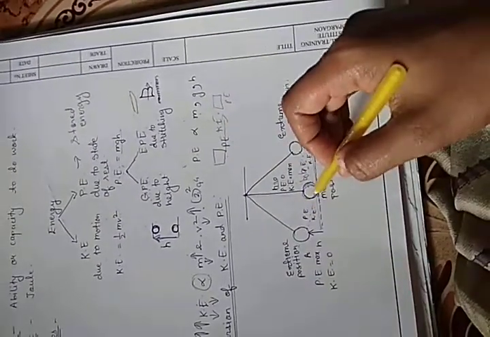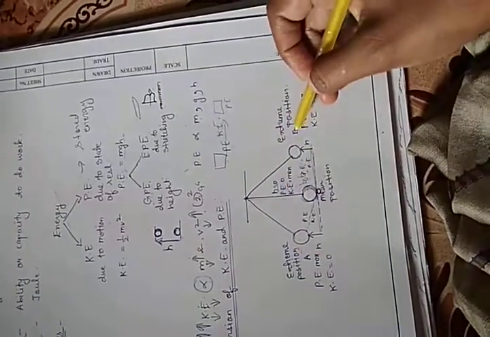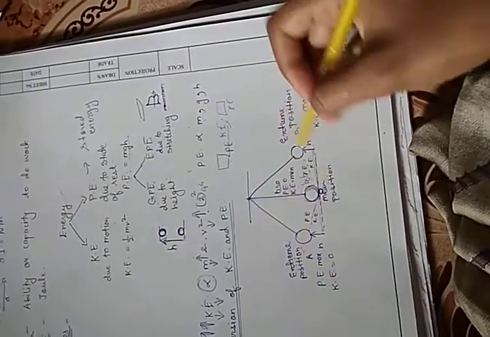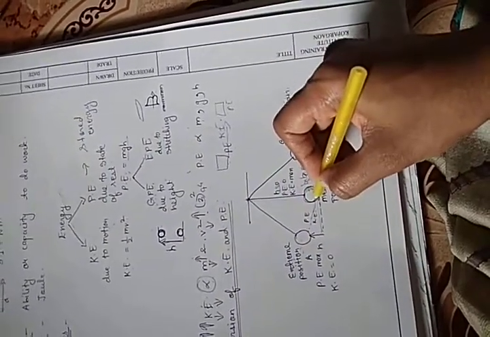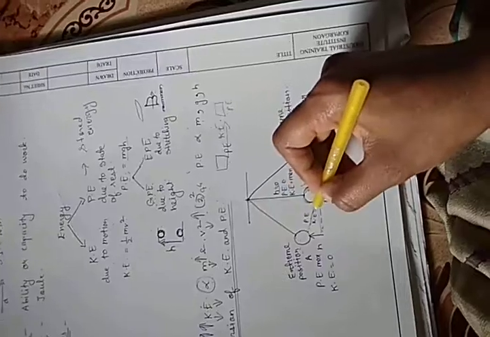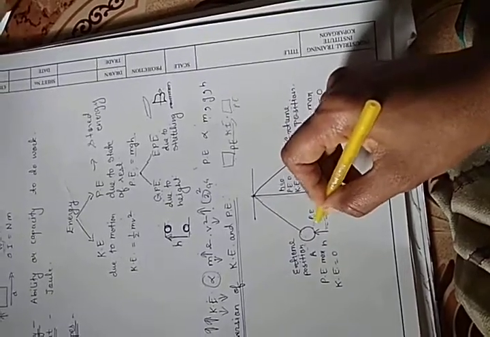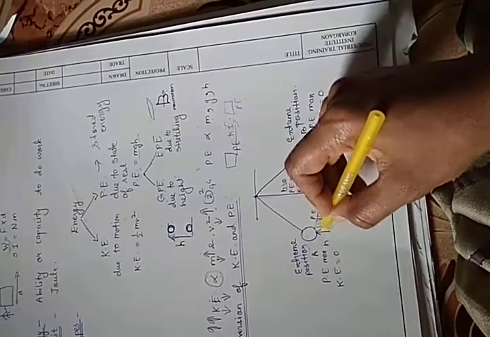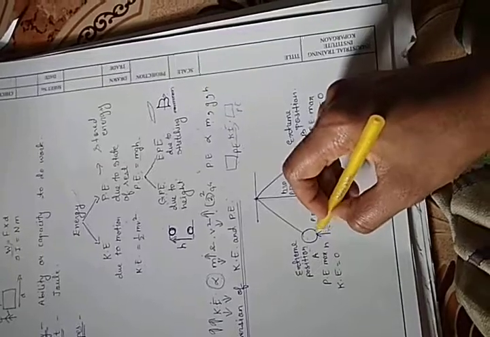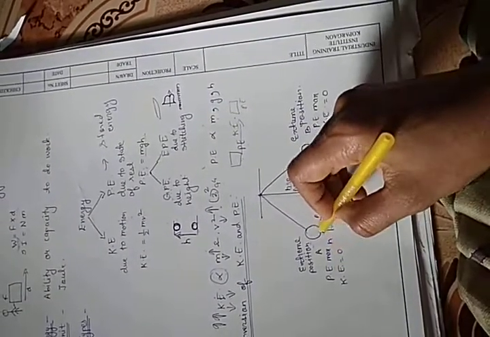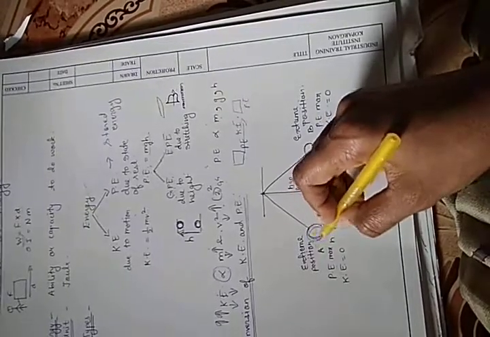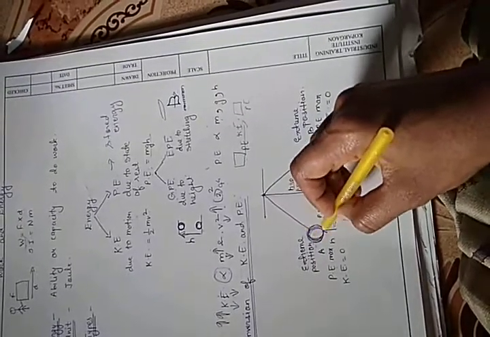When the pendulum starts moving to the extreme position, so this A and B are the extreme positions. This is the mean position, these are the extreme positions. When it starts moving to this height, तो ये देखो height बढ़ता जाता है. तो यहाँ पे height क्या होता है? Maximum होता है. When the height is maximum, obviously potential energy क्या होता है? Maximum. Potential energy at extreme position is maximum.